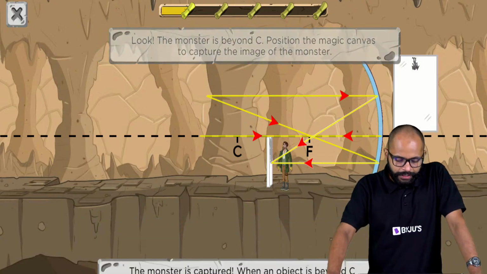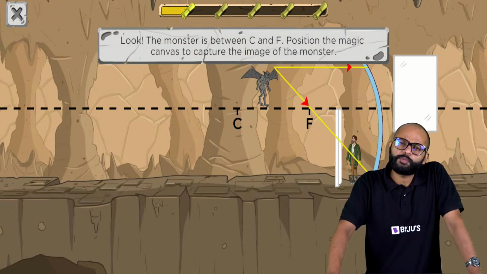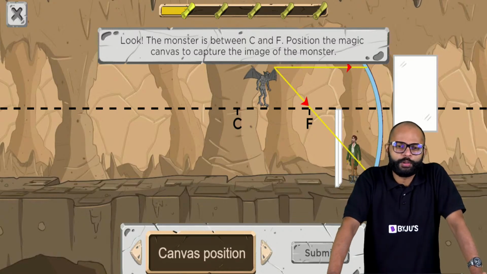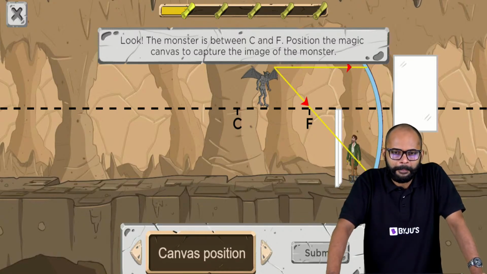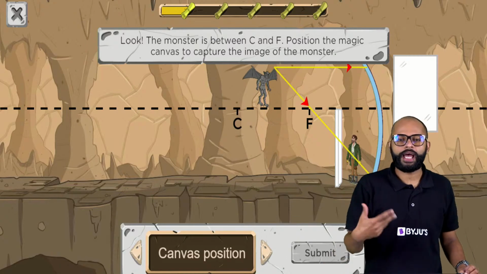Let's see. Next. Now, where do you see the monster? He is between C and F, right? Laws of reflection will hold true. Yes. Alright. Now the monster is between C and F. Where should we place the canvas? Come on.